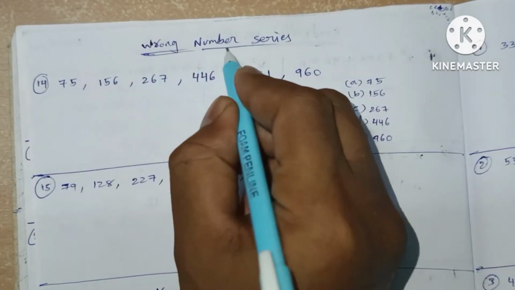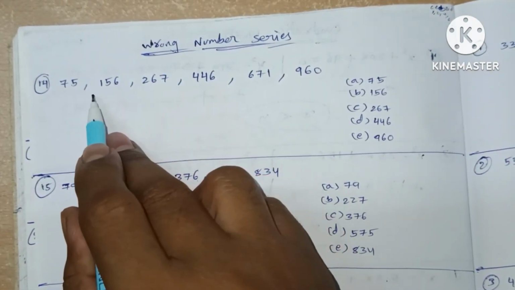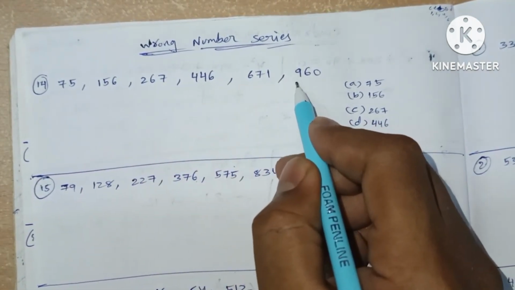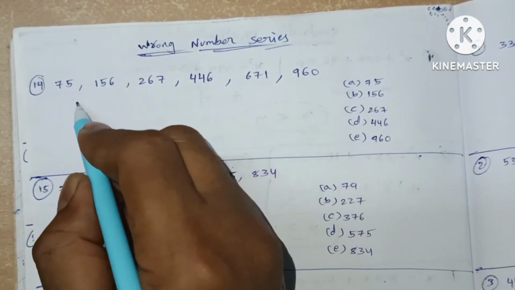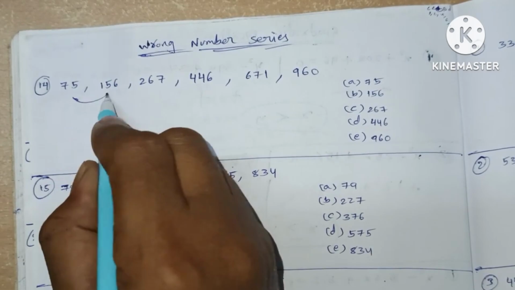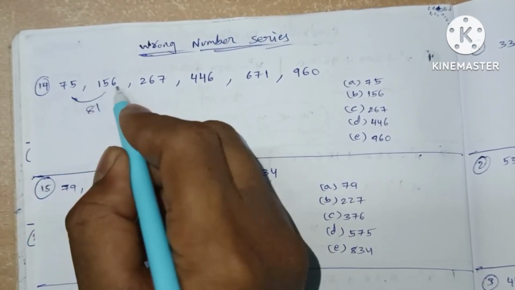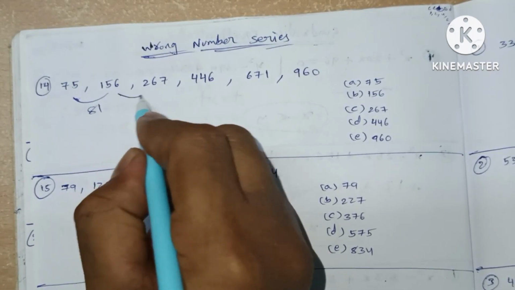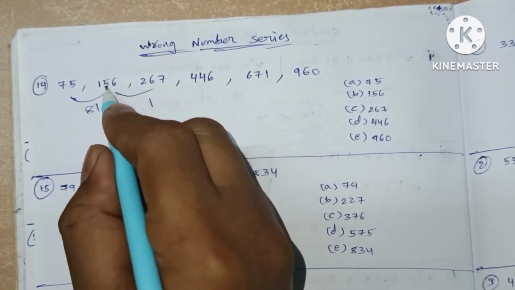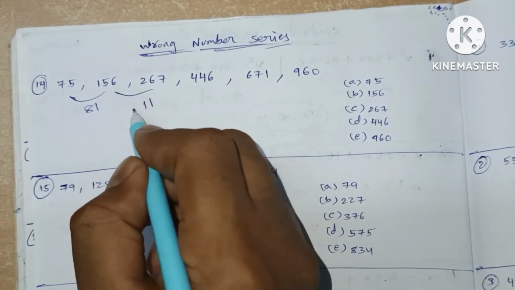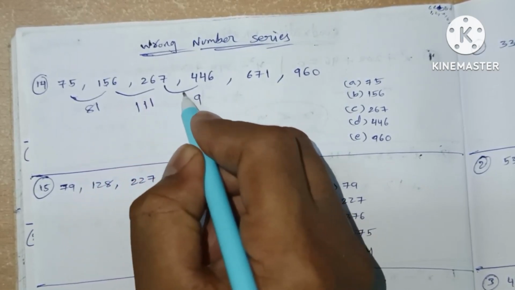Now we are going to see wrong number series. Here the numbers are increasing slightly with small differences, so we'll go with the differences. Here it is 1 and 8. The difference in between these is 81. Here the difference is 1. It is 6 minus 5, 1. 2 minus 1, 111. Here the difference is 9.